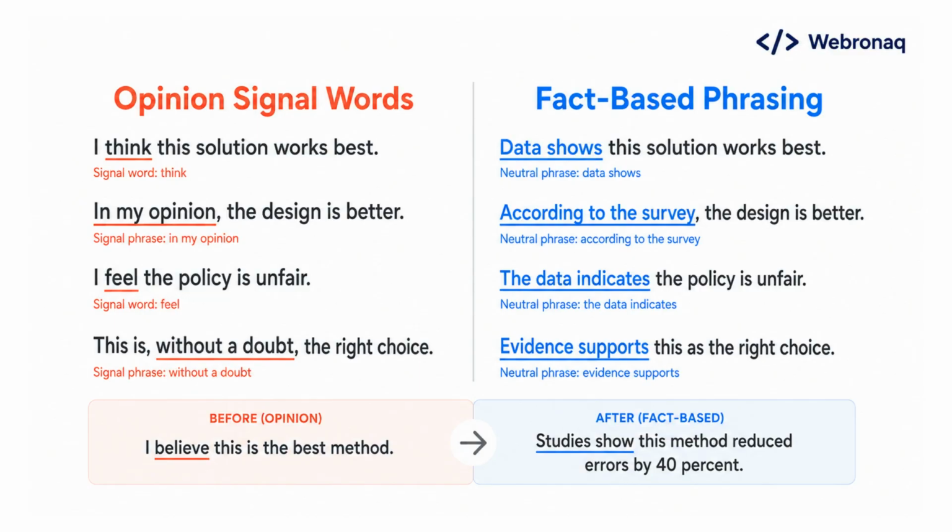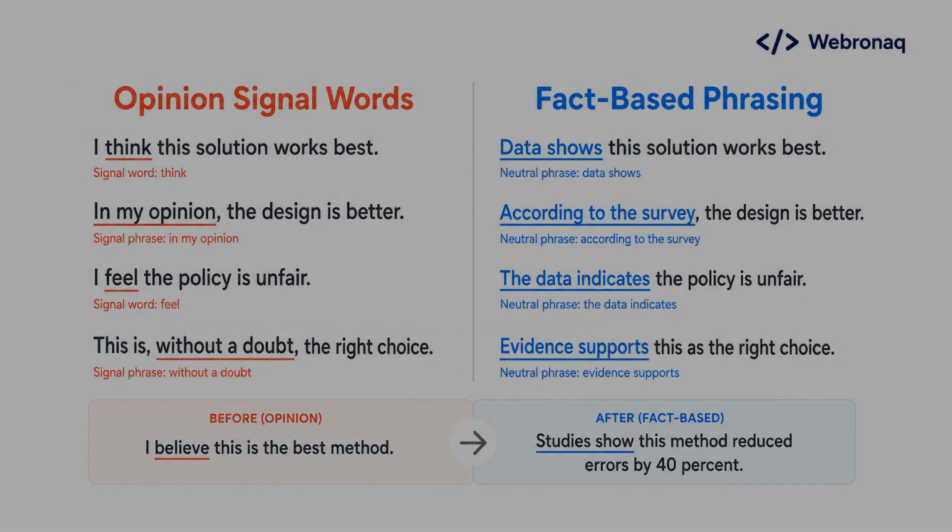Now compare that to fact-based phrasing, which is neutral and evidence-driven. Studies show this method reduced errors by 40%. No personal view, just data. So when you read any sentence, ask yourself, is the writer claiming something they can prove, or expressing how they feel about it? In the next slide, we'll look at cases that aren't so obvious.